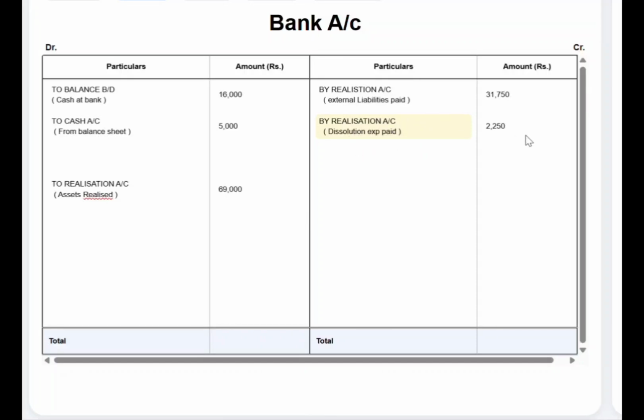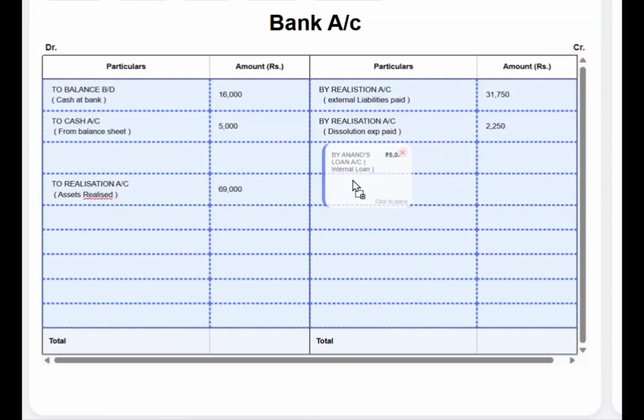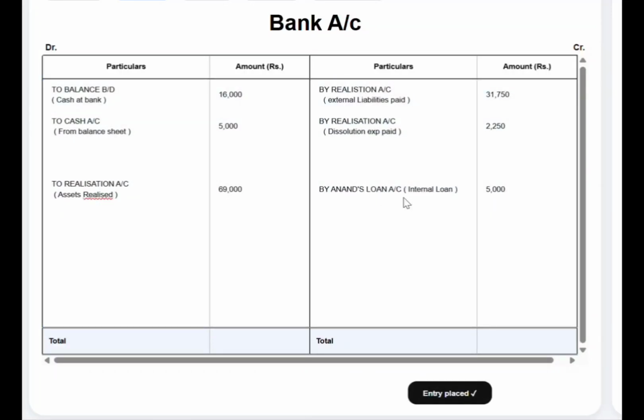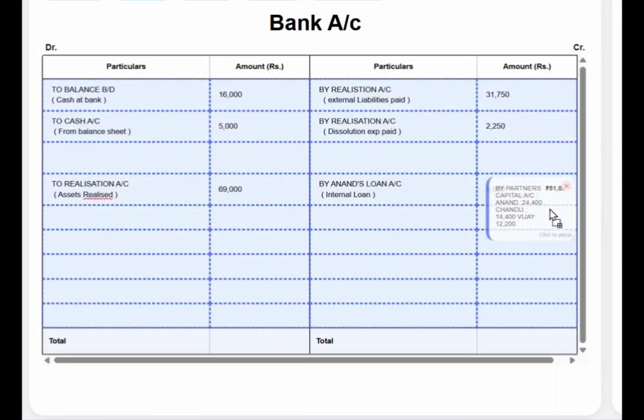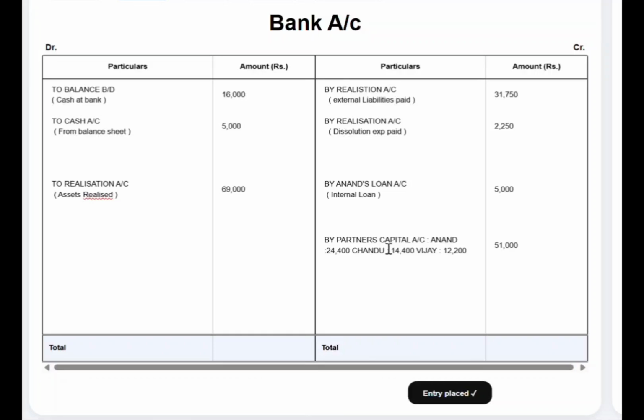Now here, when we noticed in our old balance sheet, there is an internal loan, that is Anand's loan account. Now the internal loan is paid to the partner, 5,000. Next, at the end, we have to settle the partners' capitals. So payment of partners' capitals, that is the balance we had derived in the partners' capital accounts, is being paid.